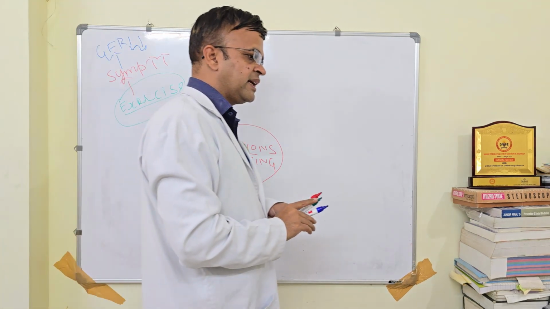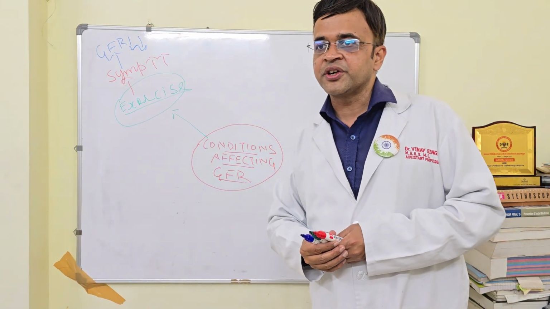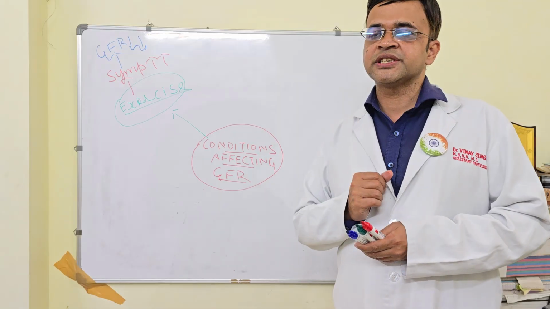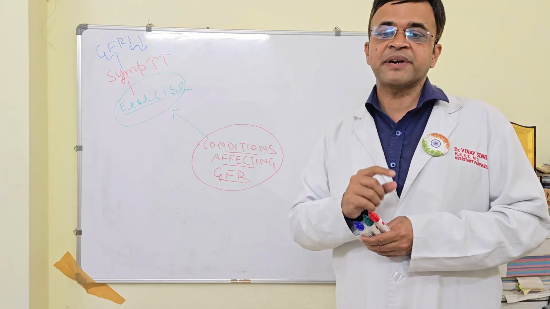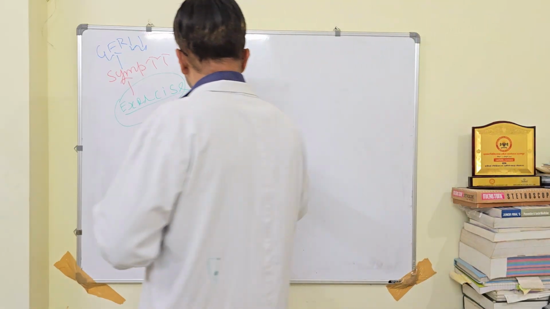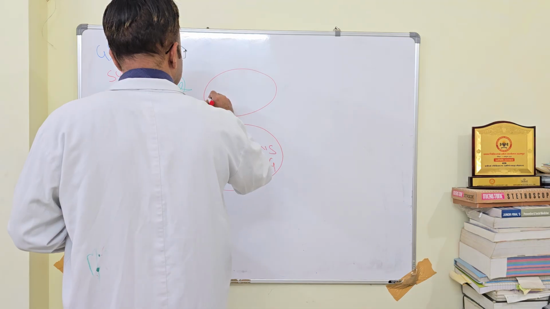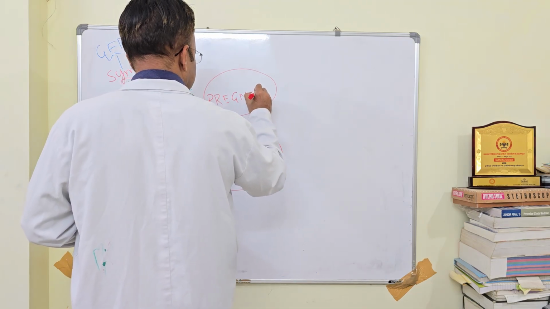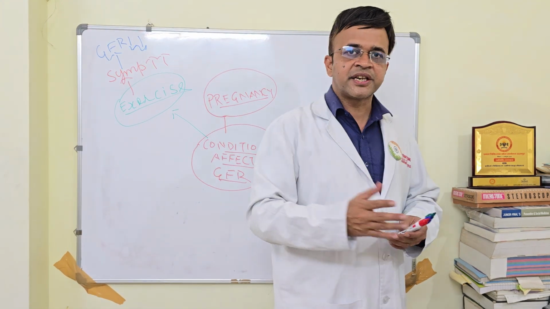Now, what are the other conditions which can affect your GFR? Let's discuss one more condition. This is pregnancy. Now, how can pregnancy affect the GFR?